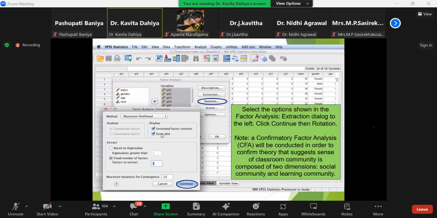rotation, and scree plot, which is very important to give you the graphical presentation of total variance explained by the variables. Fixed number of factors, and click on continue. After that, click on rotation.